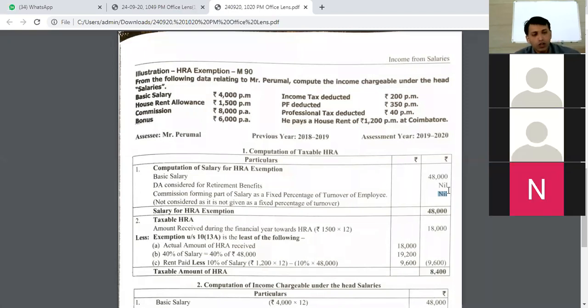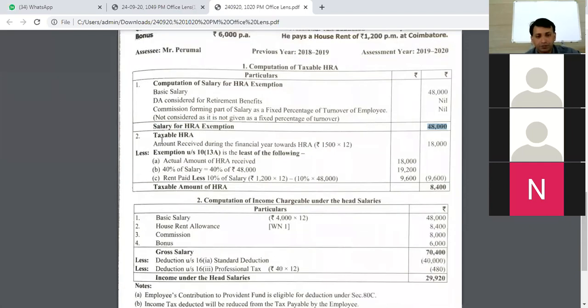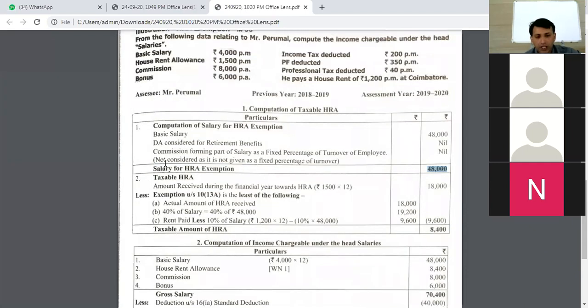So when we take a total of this, we get salary of 48,000 rupees, which we have to consider for the HRA calculations that we are going to do immediately, right? Now, this is for our calculation purpose. This is the amount of salary that we are going to consider. Okay. Now, let us come to the next part. It says what is taxable. We have to compute what is taxable HRA. This is the heading, right? Now, what are we going to consider?